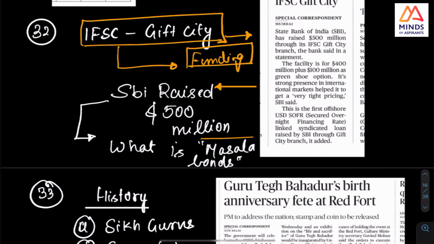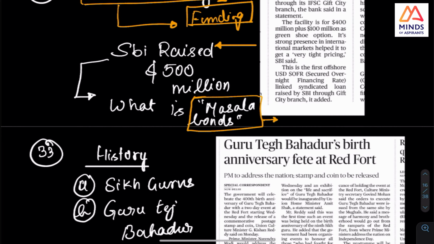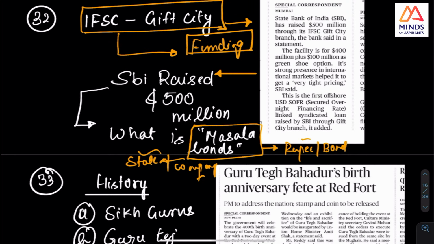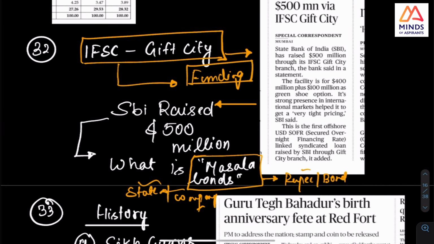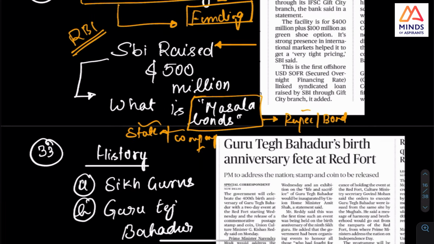Because there was a question on masala bonds. This was the question. They earlier asked this question on masala bonds, whether it was a rupee bond or a dollar bond, whether states only or companies issued them. This is the distinction that you should check, and you can put the information about masala bonds in the comment section. But I want you to check this IFSC GIFT City. It may be useful for the RBI exam as well. So anyone writing the RBI exam, you can use it as information.